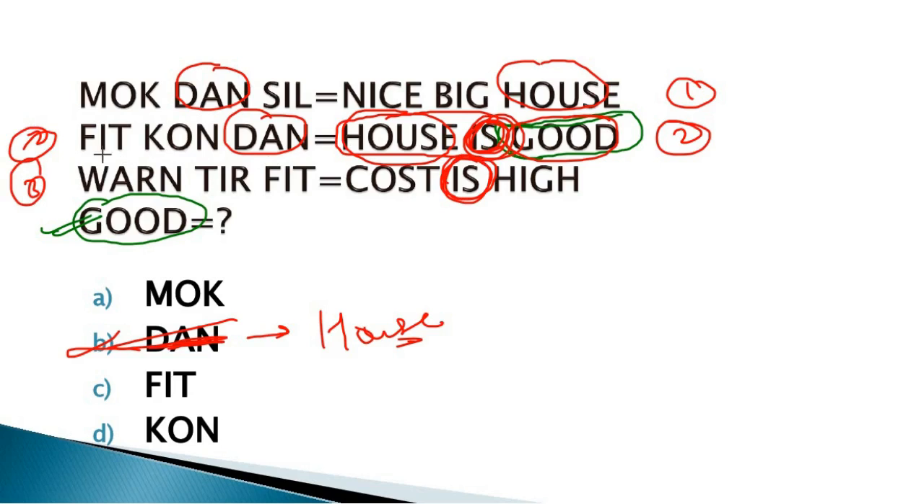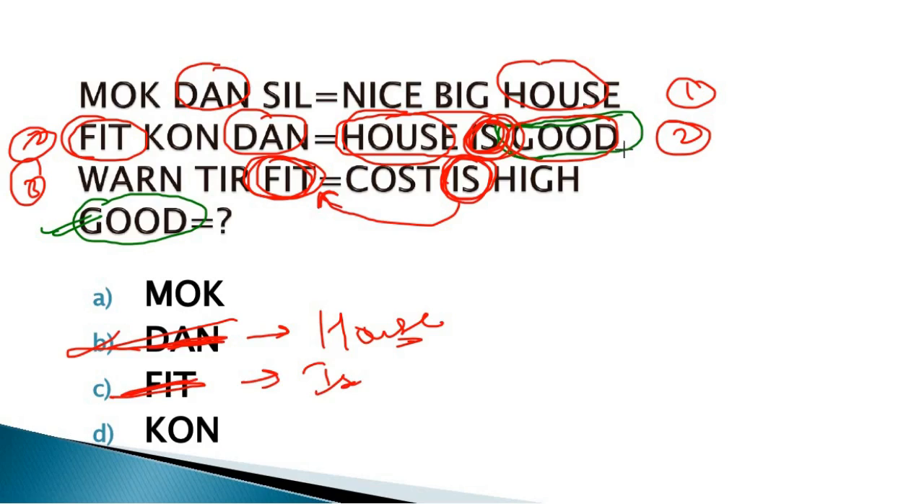What is common? The common is FIT, and here is the FIT in statements 2 and 3. It means the coding for "is" is FIT. FIT is also removed because this is the coding for "is".